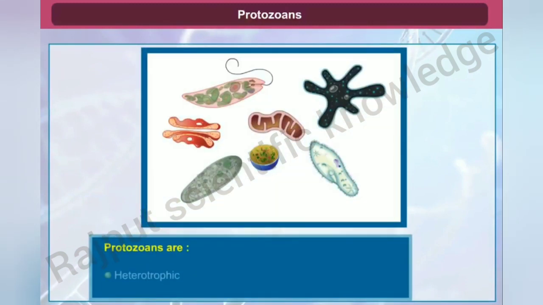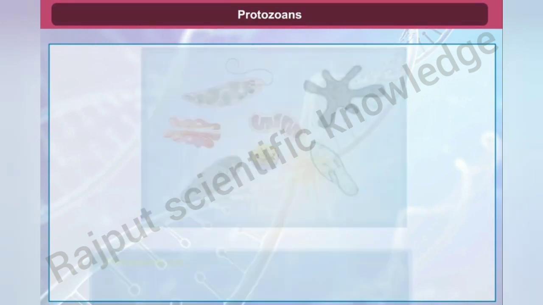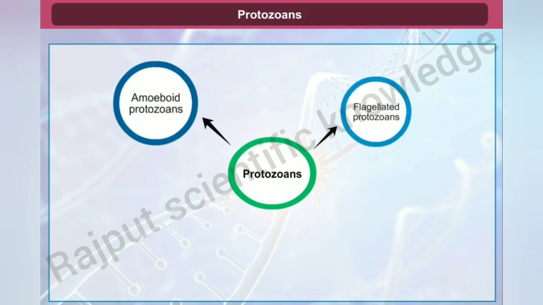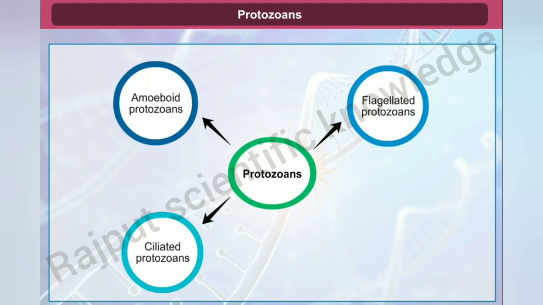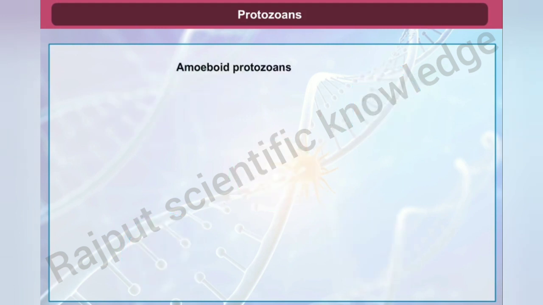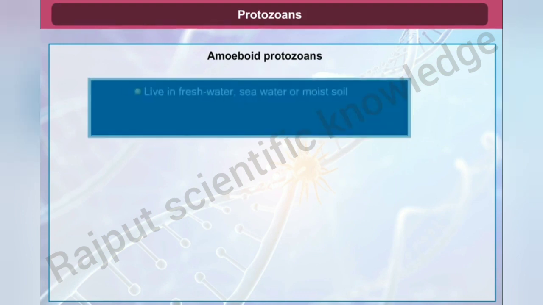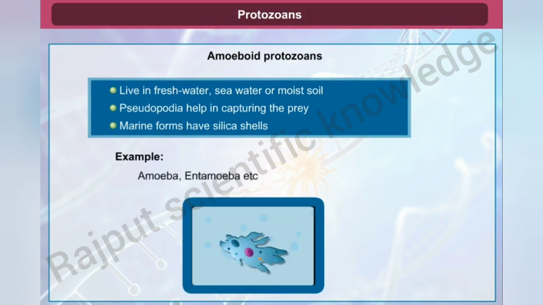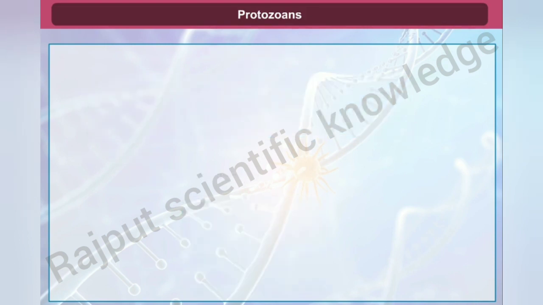Protozoans. All protozoans are heterotrophic in nature and most of them are parasites. They are broadly divided into four groups: amoeboid protozoans, flagellated protozoans, ciliated protozoans, and sporozoans. Amoeboid protozoans. They live in seawater, fresh water, or moist soil. With the help of pseudopodia, they capture the prey and also move from one place to other. Silica shells are present on the surface of marine forms. Examples are amoeba and entamoeba, etc.